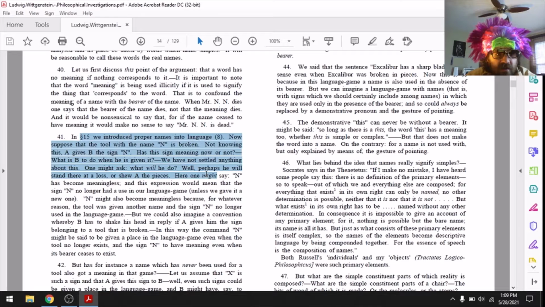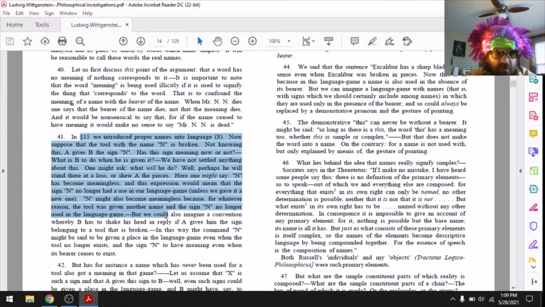Here one might say, N has become meaningless, and this expression would mean that the sign N no longer has a use in our language game, unless we gave it a new one. N might also become meaningless because, for whatever reason, the tool was given another name, and the sign N could no longer be used in the language game.